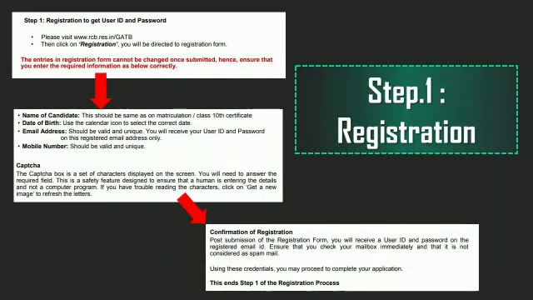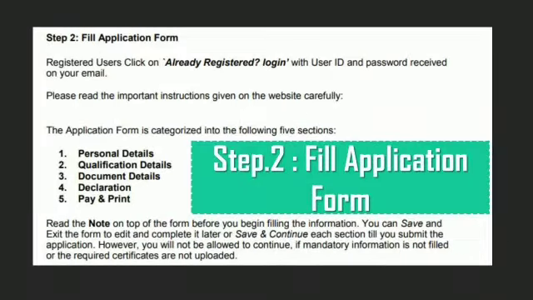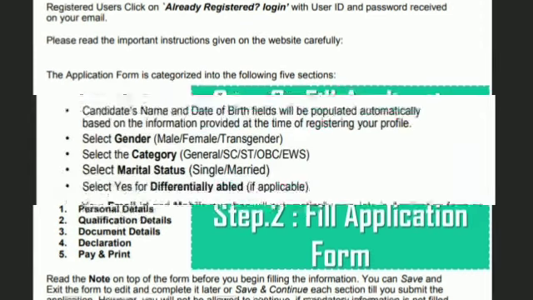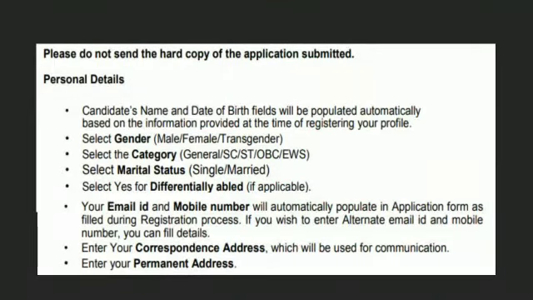This is most important. Now the registration: first register to get your user ID and password, then fill the following details and then confirm your registration. Now the filling of the application form starts. If you are already registered, just log in and fill the following points. Okay, the personal details which you need to follow are these. You can just pause the video and see everything and then finally fill the form.